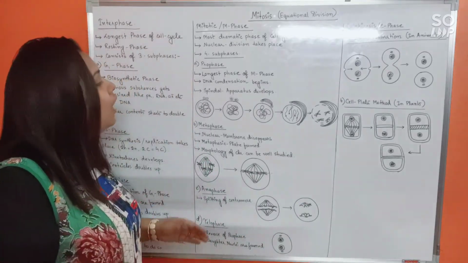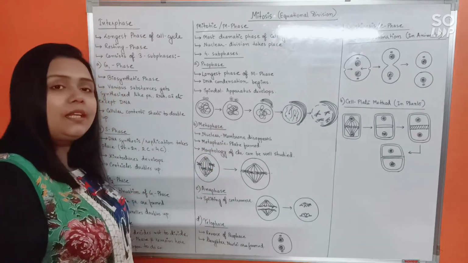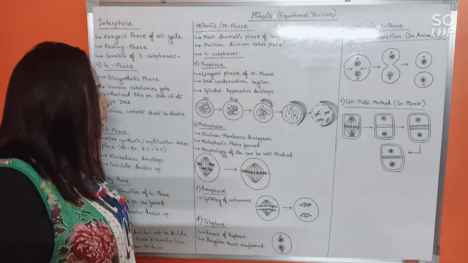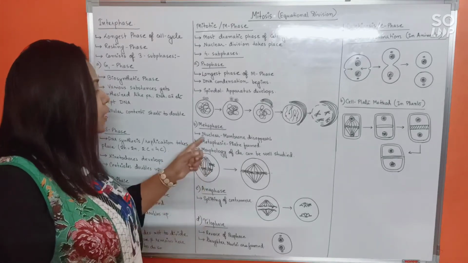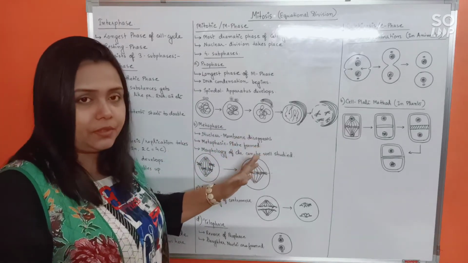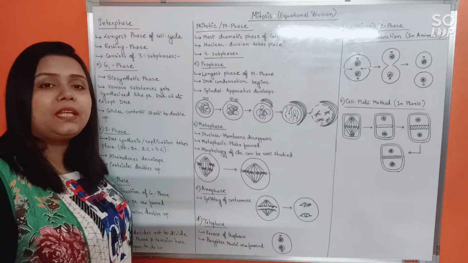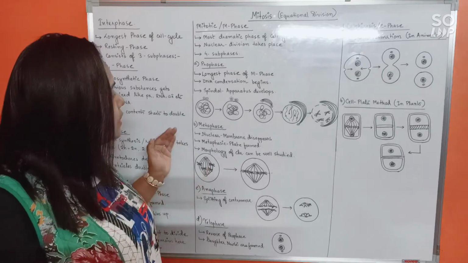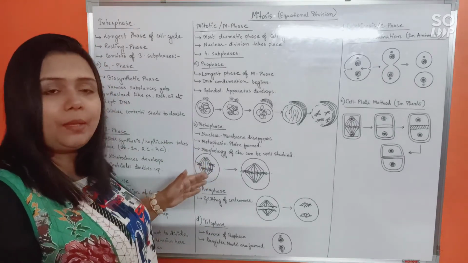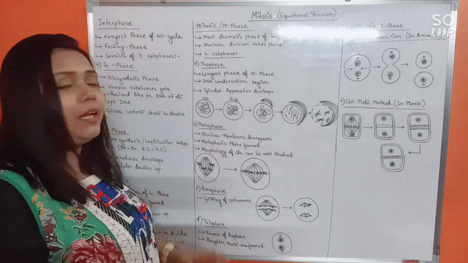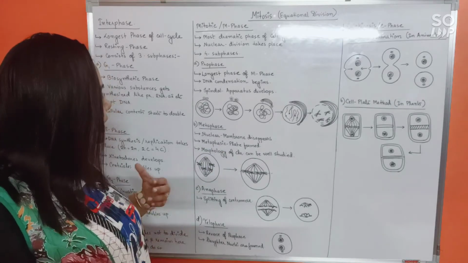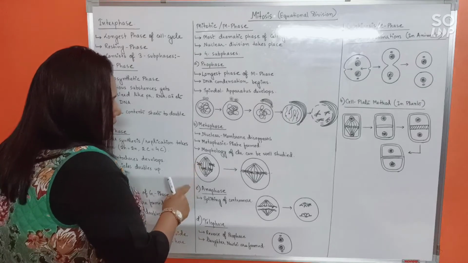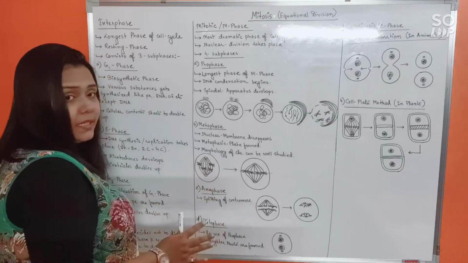Now, after prophase, the next phase the cell enters is the metaphase. Metaphase is marked by the nuclear membrane having disappeared. The nuclear membrane will completely vanish during the metaphase, and the most important thing happening in the metaphase is metaphase plate formation. So what exactly will happen? In the metaphase, the nuclear membrane has completely disappeared.